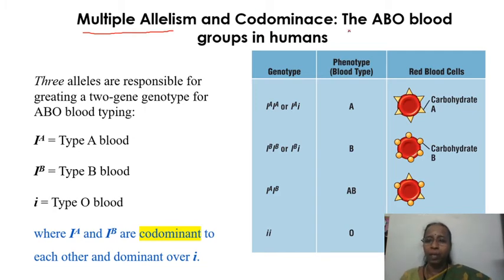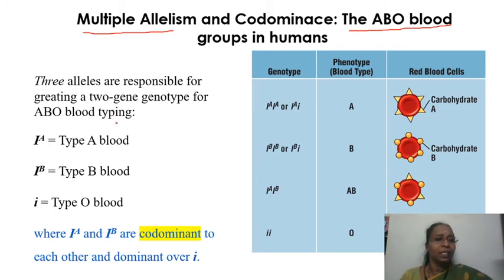And this is going to be very important, and definitely you can expect one question in the exam. And this is the blood grouping in humans. We have 4 blood groups: A, B, AB and O. And the number of alleles which determine is not 2 here. There are 3 alleles which will determine the blood group. Even though there are 3 alleles, a human being can have only 2 alleles. Of the 3, we are going to have only 2 alleles for that.